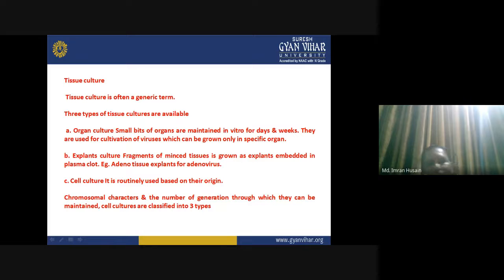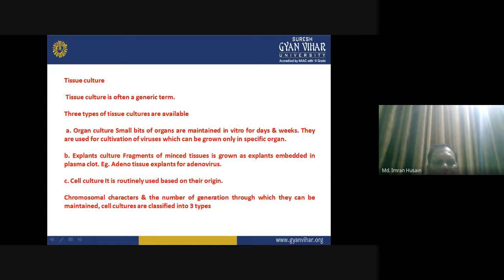Tissue culture. Tissue culture is the most generic term. Three types of tissue cultures are mostly available. Organ culture: small bits of organs are maintained under in vitro conditions for days and weeks. They are used for cultivation of viruses which can be grown only in specific organs. Explant culture: fragments from minced tissues are grown as explants embedded in plasma clot. For example, adenoid tissue explants for adenovirus.